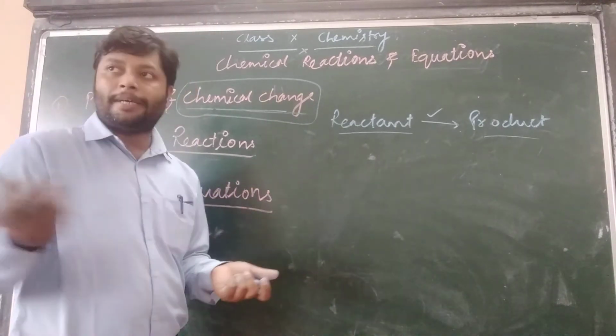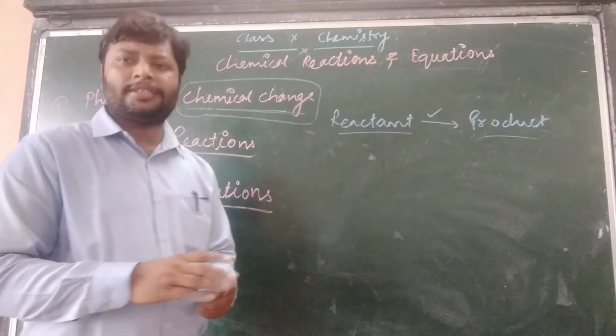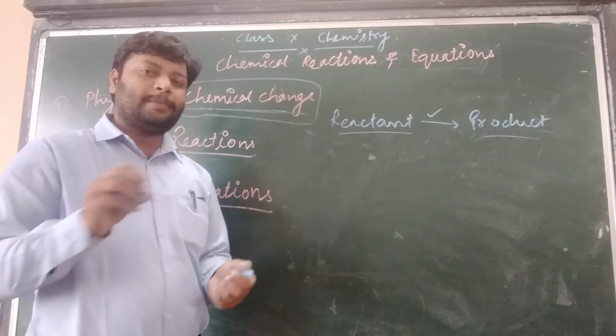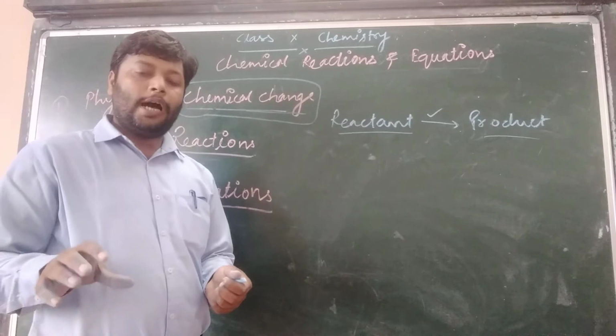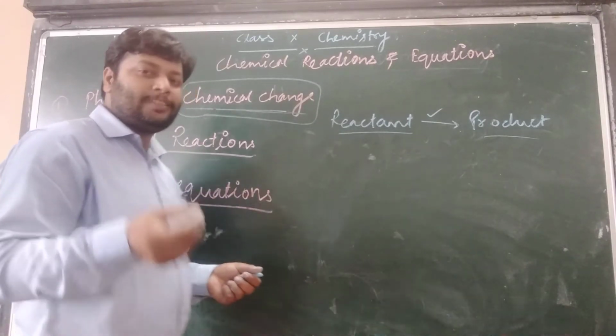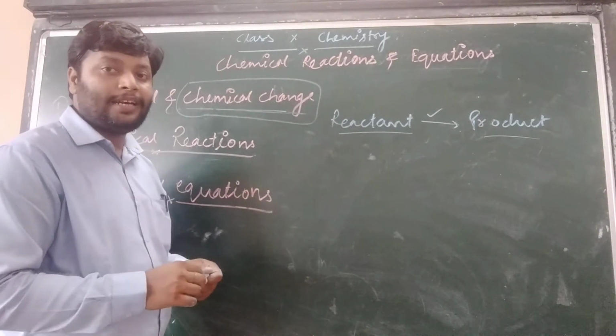Look at some chemical examples around you. As you are well aware, rusting of iron: the gray, highly malleable and ductile iron turns into a reddish brown substance called rust that has a brittle nature.